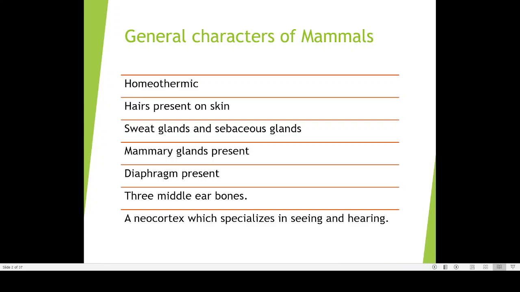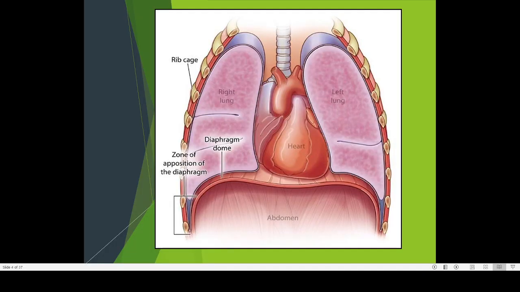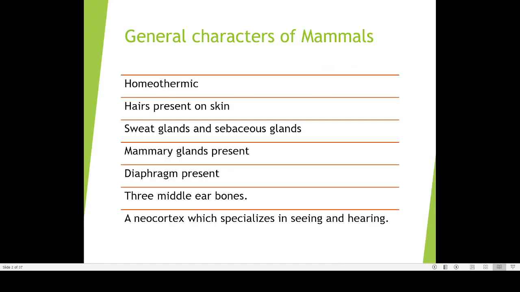Then another feature of mammals is that sweat glands as well as sebaceous glands are normally present. You might have heard about sweat gland. What is the purpose of sweat gland?